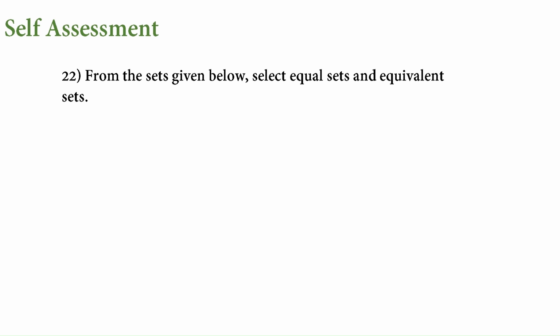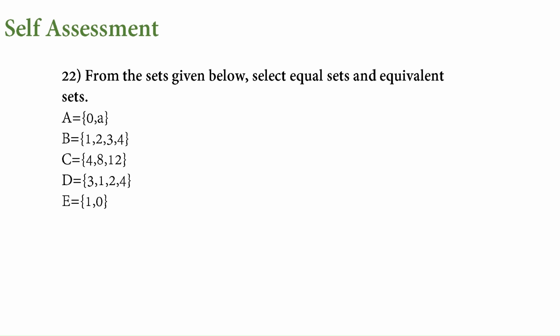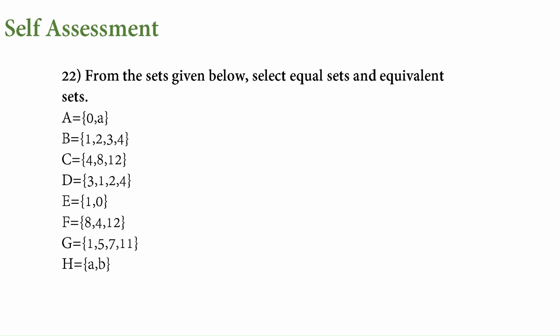From the sets below, select equal and equivalent. Okay, we have the sets here, and we have to find the equal and equivalent. First for equivalent, let us write the count first. Cardinality we are going to write here. It is 2, then 4, then 3, again 4, again 2, then again 3, 4, 2.